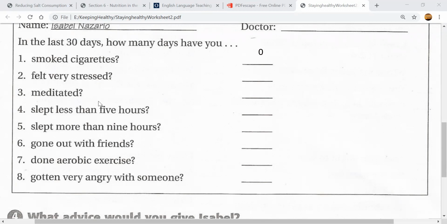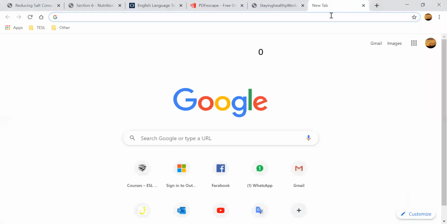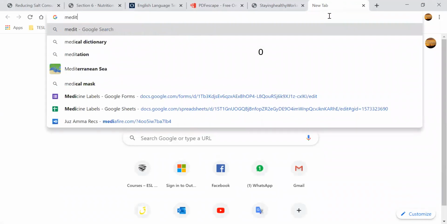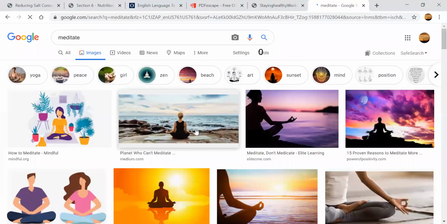But be very quiet and very still. That's called meditate, okay? Let's look and see if we can find a picture of meditate. Okay, meditate is, for example, this is meditation, okay? Meditate. All right.